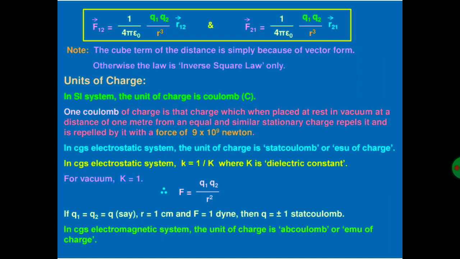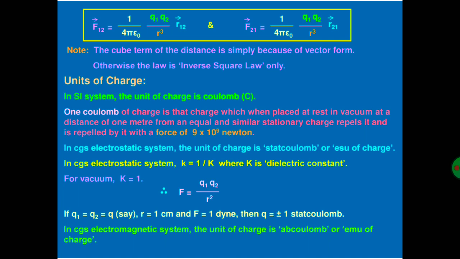Units of charge. In SI system, the unit of charge is coulomb, which is represented by the capital letter C. And 1 coulomb of charge is that charge which, when placed at rest in vacuum at a distance of 1 meter from an equal and similar stationary charge, repels it, and is repelled by it, with a force of 9 into 10 raised to power 9 Newton.